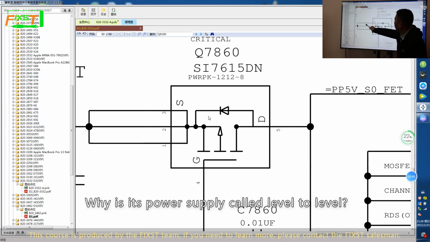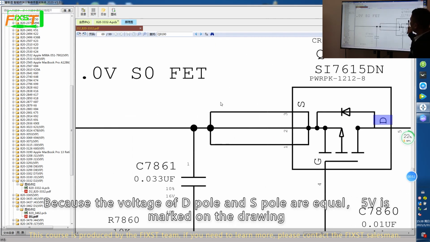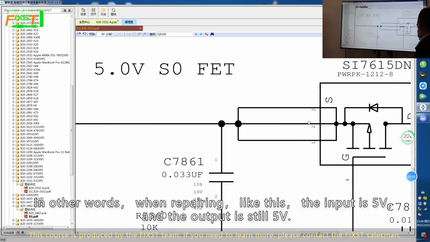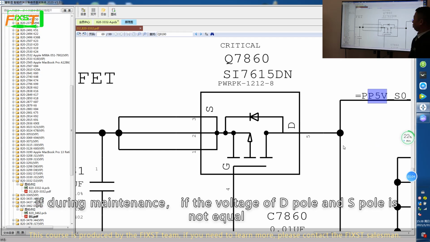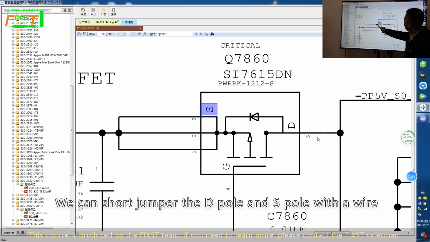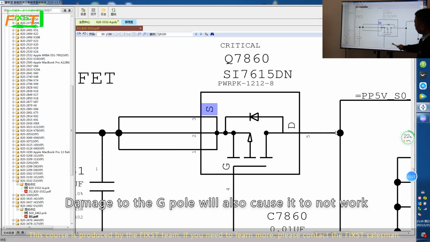Why is this power supply called level-to-level? Because the voltage of the D pole and S pole are equal. 5 volt is marked on the drawing. In other words, when we pair it like this, the input is 5 volt and the output is still 5 volt. Its voltage is equal. During maintenance, if the voltage of the D pole and S pole is not equal, what should I do if the circuit of the FET tube has been damaged? We can short jumper the D pole and S pole with a wire. This is the first application of the 8-pin FET tube, level-to-level. Damage to the G pole will also cause it not to work.